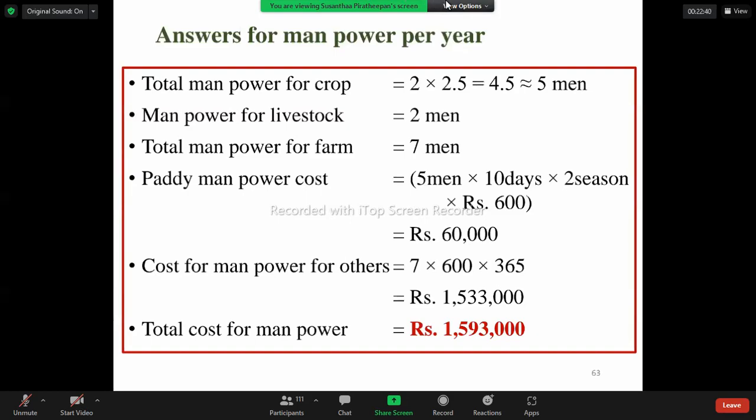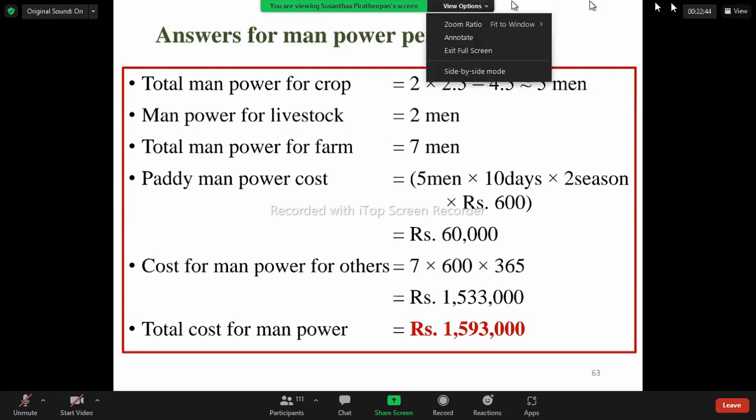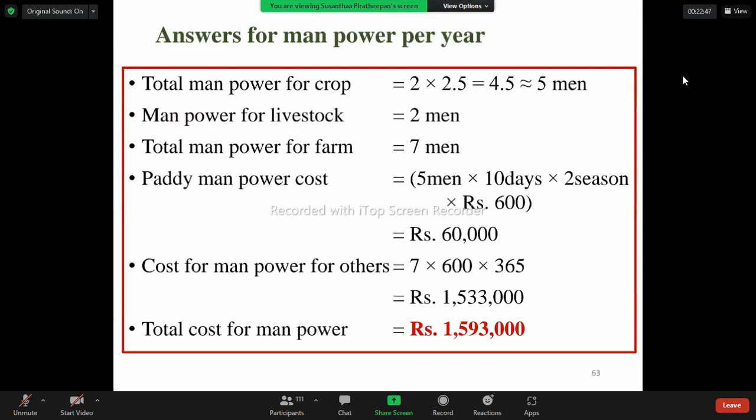Actually, we can't give 4.5, because is 4.5 men possible? No. So that answer should be 5. Here you can't give 4 as the answer. Sometimes you may think why I can't give 4.5 as 4. No, always you have to increase the labors. Okay, if it is 4.5, you can't give it as 4. You have to give it as 5.